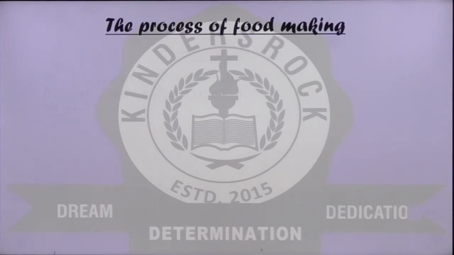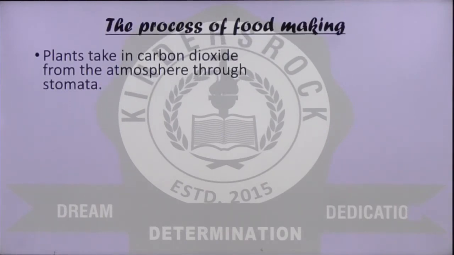The process of food making. How does a plant prepare food? Plants take in carbon dioxide from the atmosphere through stomata.